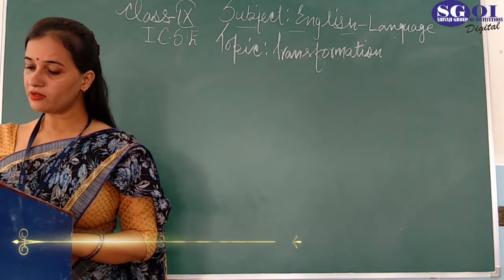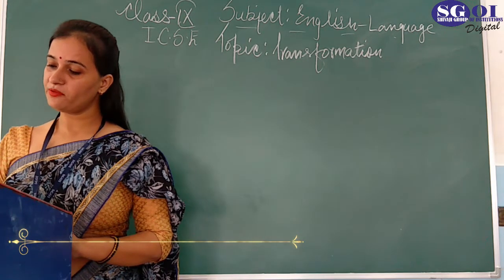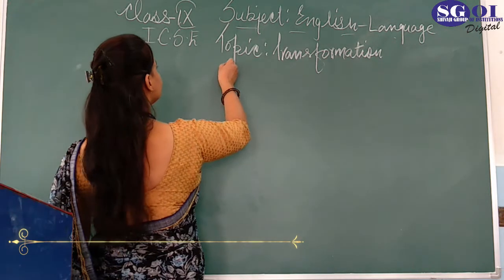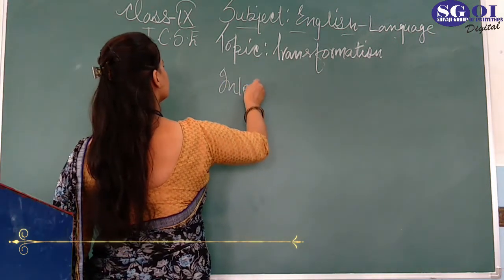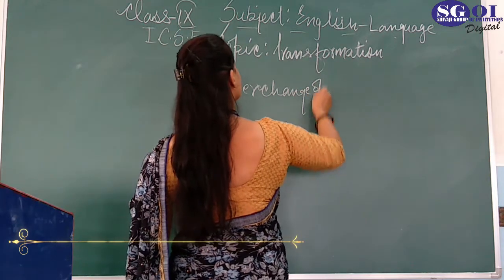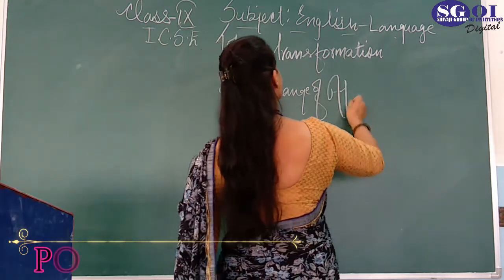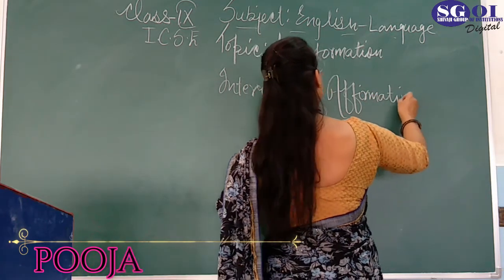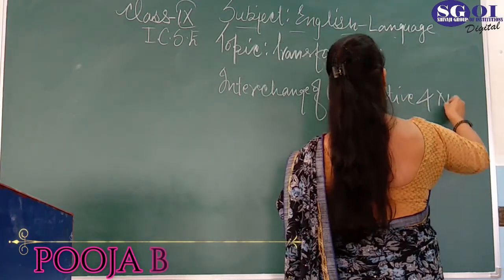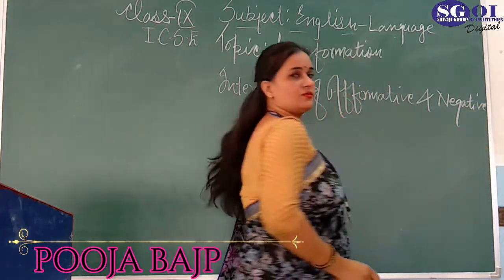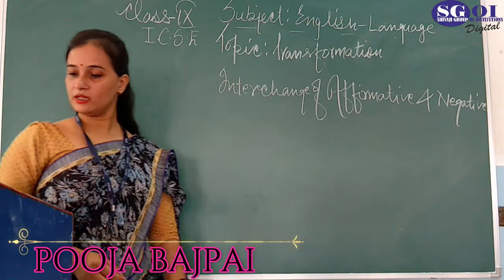And now we talk about the interchange of affirmative and negative sentences.